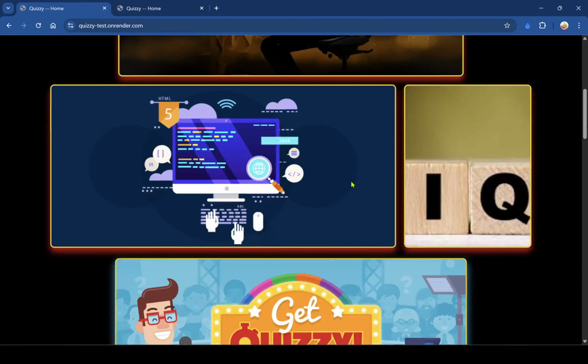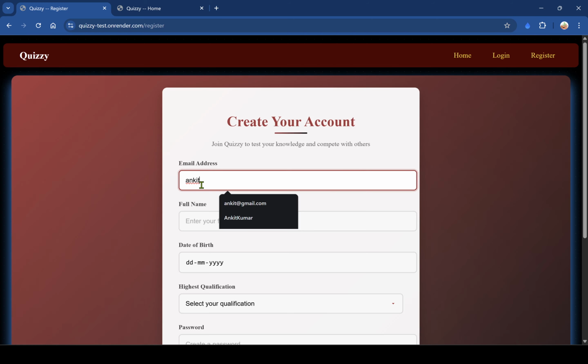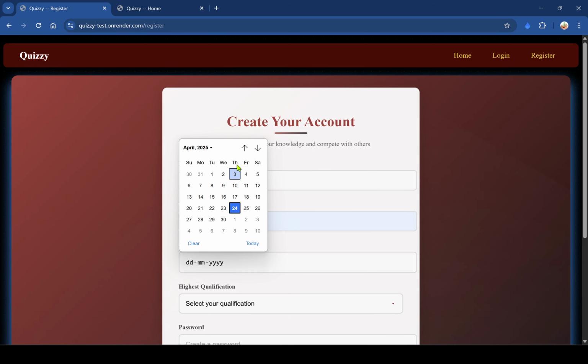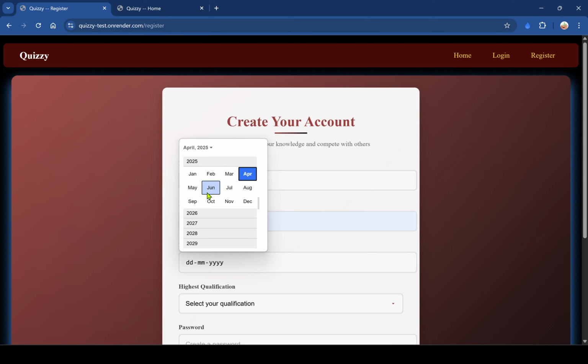So let's take email, full name, and date of birth.